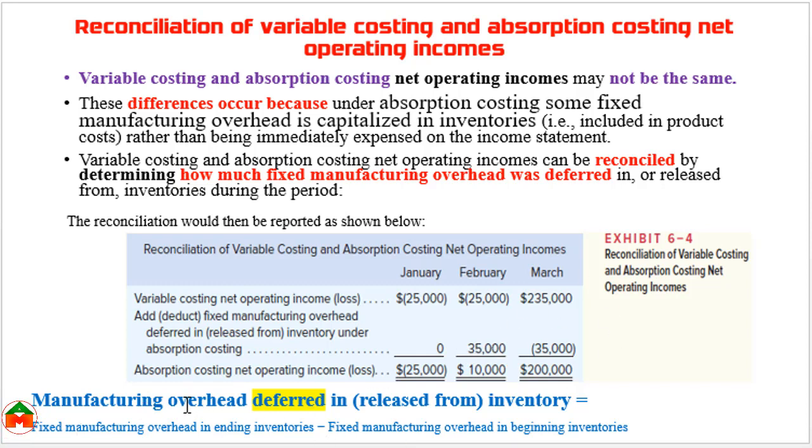To calculate the fixed manufacturing overhead deferred in or released from inventory, we should deduct the fixed manufacturing overhead in beginning inventory from the fixed manufacturing overhead in ending inventories. By using this formula, we can calculate this amount. And this is the process of reconciliation of variable costing and absorption costing net operating income. I mean, you are showing why there is a difference and how to reconcile the difference. Here you can see in both cases we have shown the same profit by reconciling this 35,000 deferred fixed manufacturing cost.